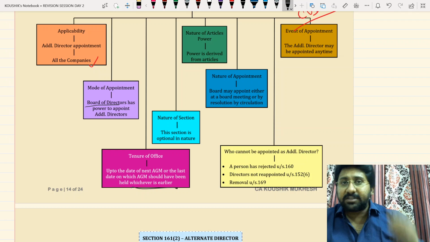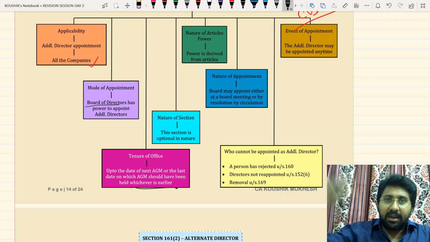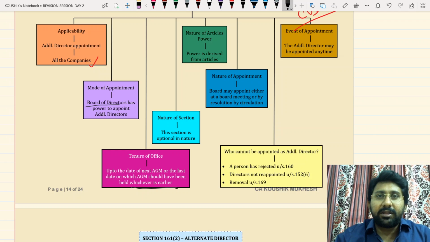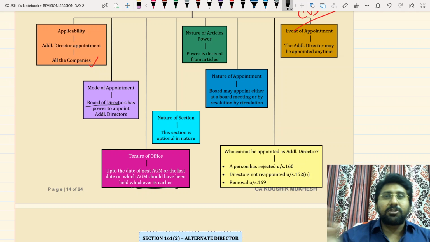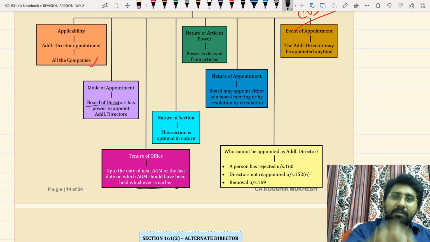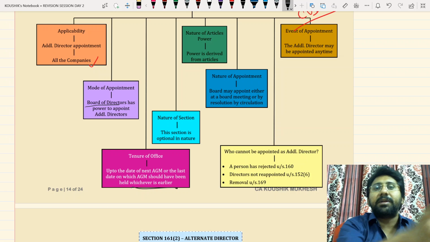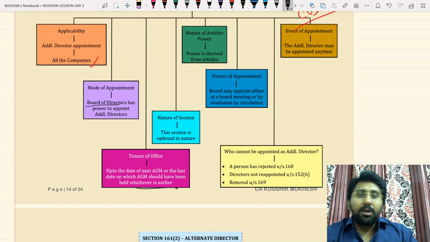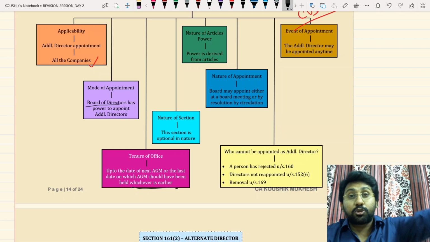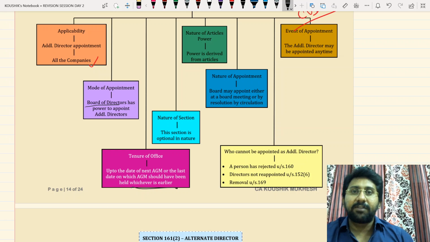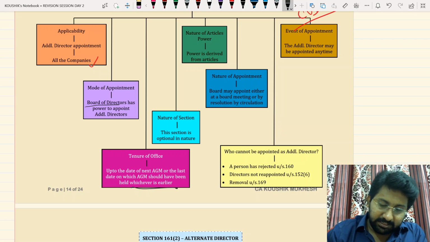Next, if the AGM itself is not conducted, as per section 96 of the Companies Act, AGM will be having 3 dates of limits. Earliest of the dates will be the last date for holding the subsequent AGM. That will be the should have been held date. If you already conducted AGM, at the beginning of the commencement of meeting, additional director office will come to an end. If you don't conduct an AGM, the should have been date will become the date of vacation of additional director. So this is the point.